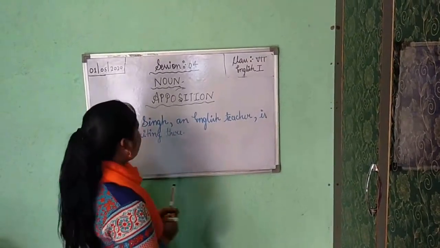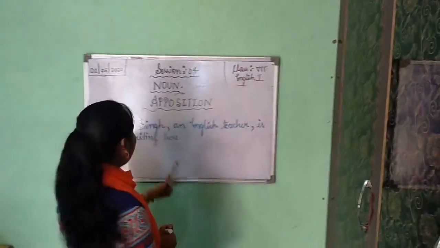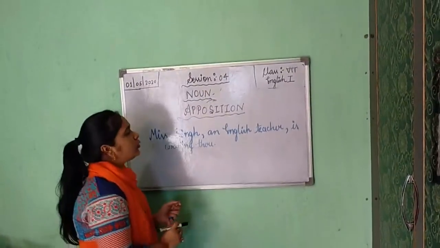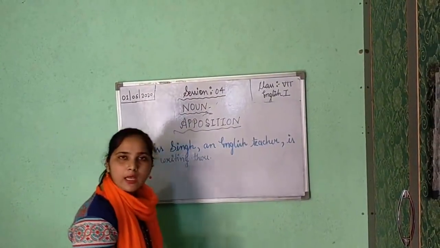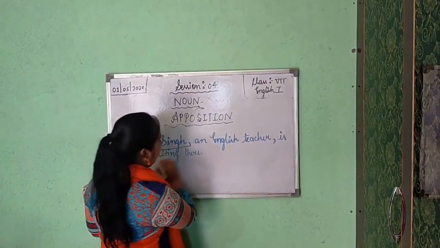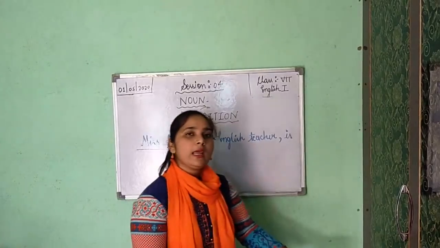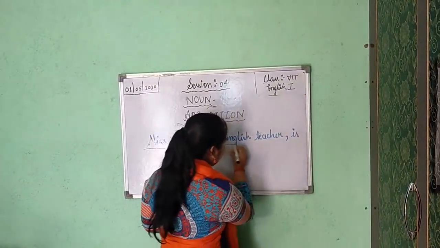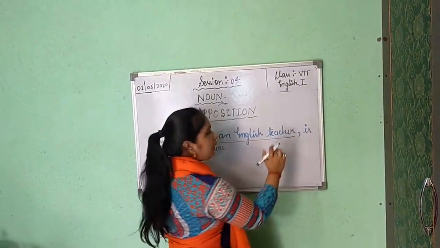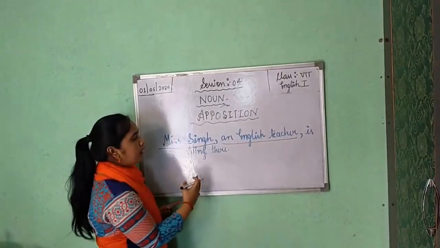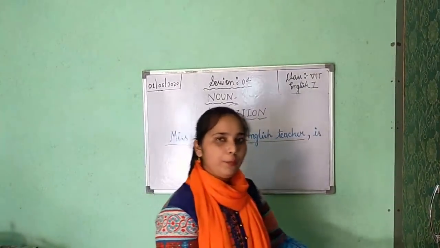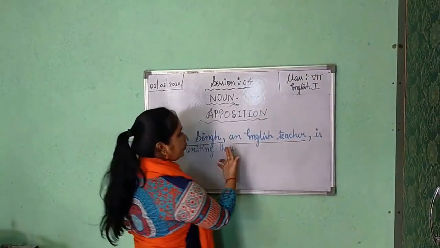Written, "Missing, an English teacher, is writing there." Okay. So when you see the sentence, how many nouns are you getting here? Name of a person, first, Missing, and after that one more thing, English teacher. Finally, not more than that, because "is" is your helping or auxiliary verb, "writing" is your verb, and "there" is your adverb of place. So here only two nouns you are getting.